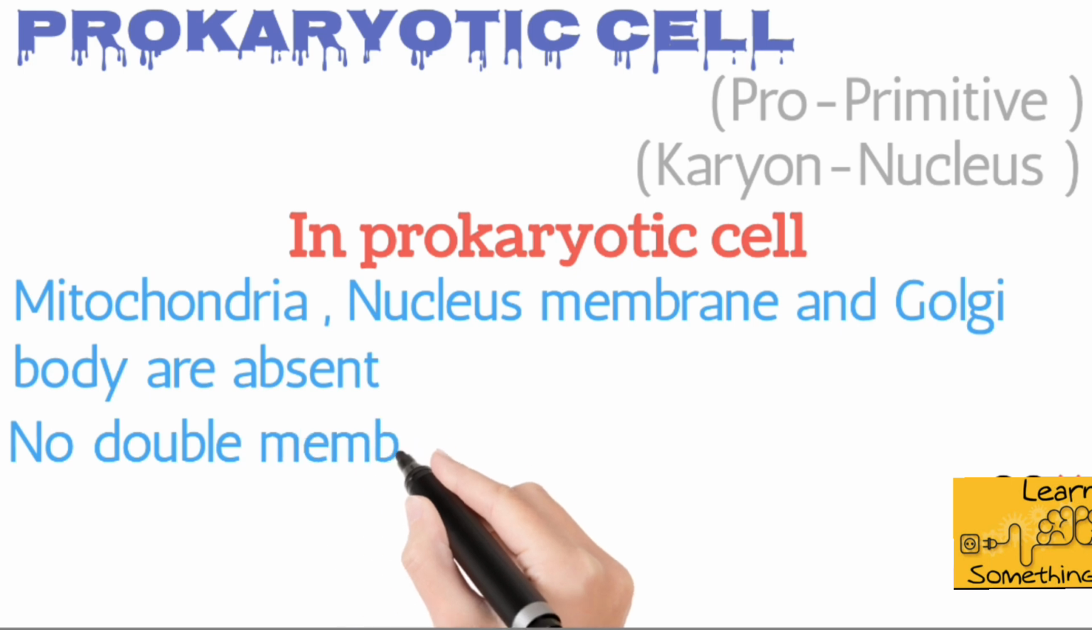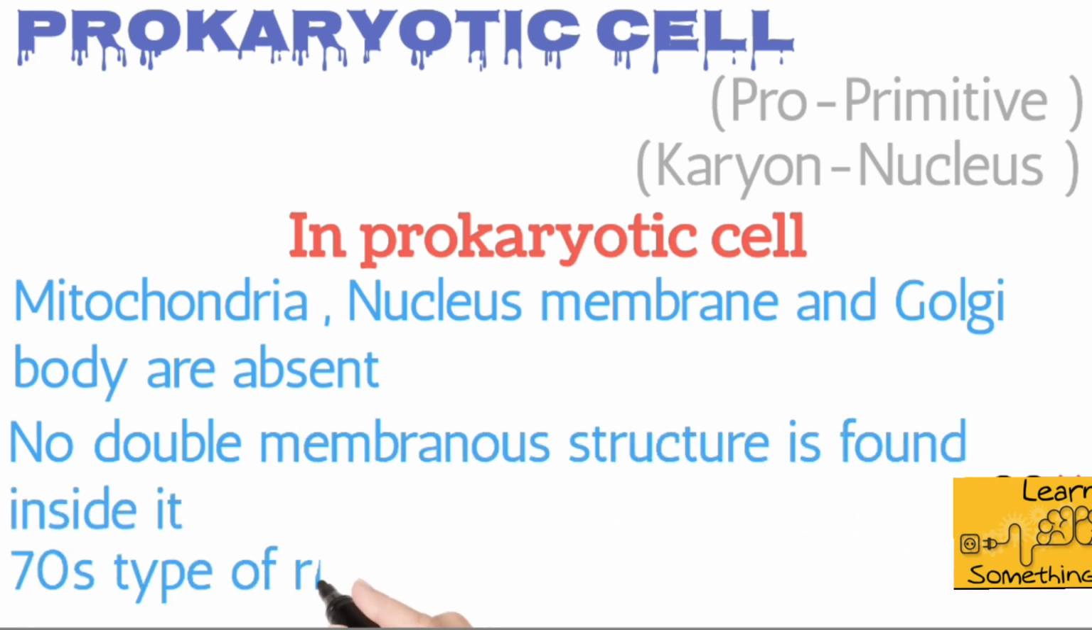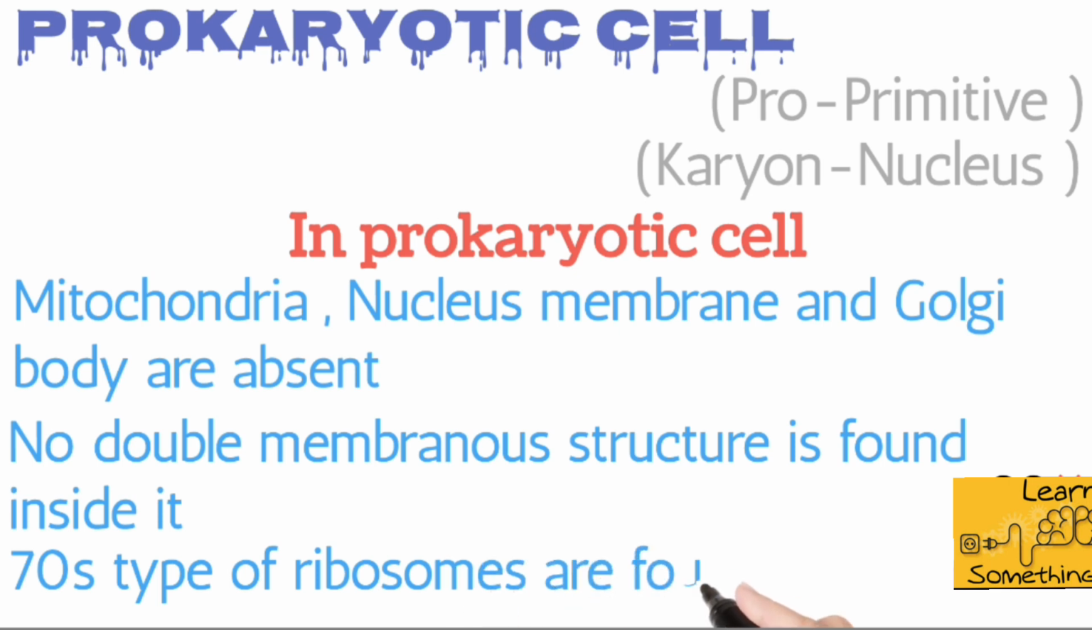Also in the prokaryotic cell, cell organelles do not have a double layer. In short, all the double membranous structures are absent in the prokaryotic cell. In the prokaryotic cell, 70S type of ribosomes are found. And also the prokaryotic cells lack a nucleus. So with this, we could say that prokaryotic cells are not well developed.